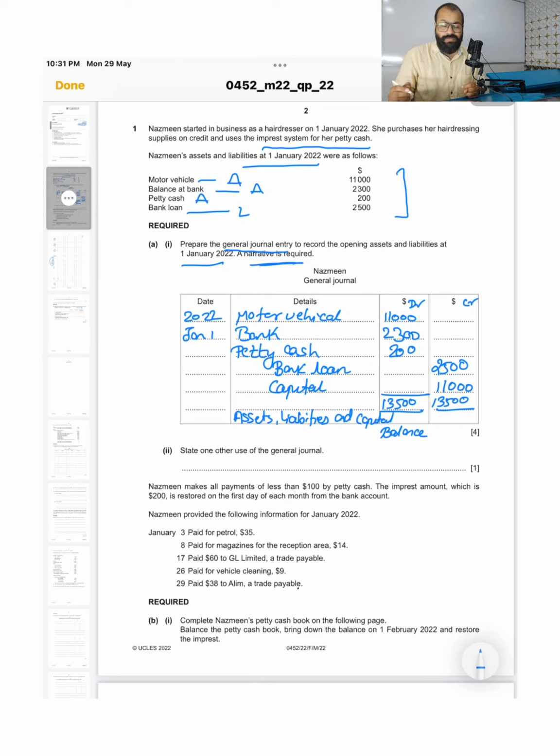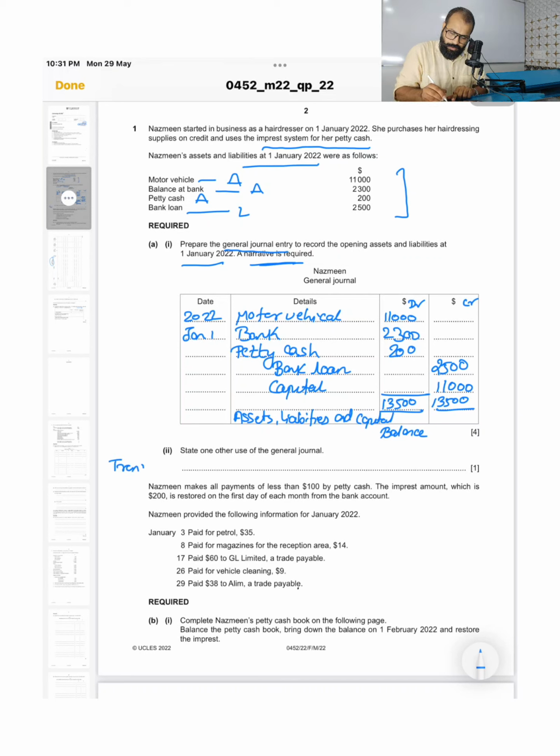State one other use of the general journal. Now, the general journal is a book of prime entry. Entries which do not go in any of the other books of prime entry are recorded in the general journal. So we will use this as one of the uses of the general journal.